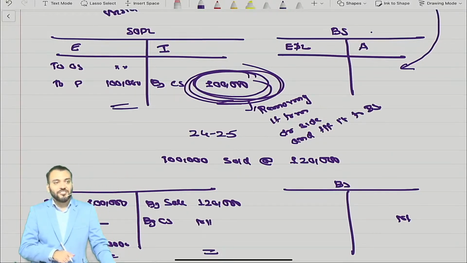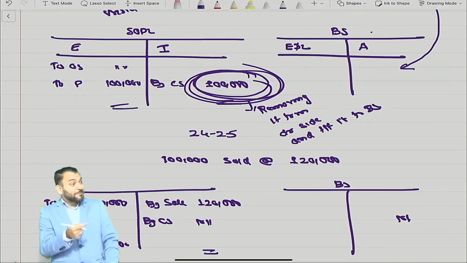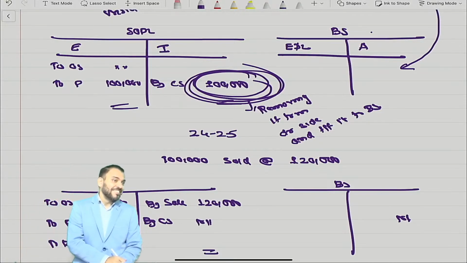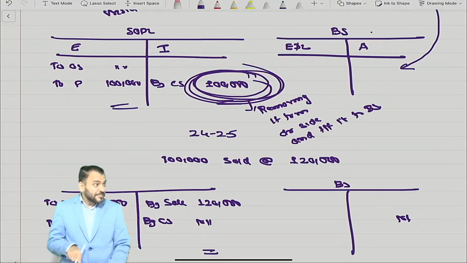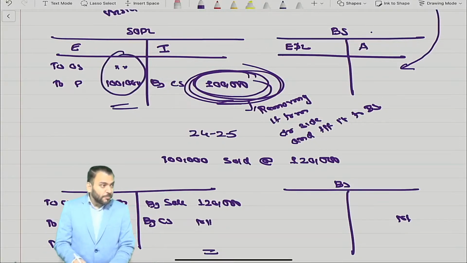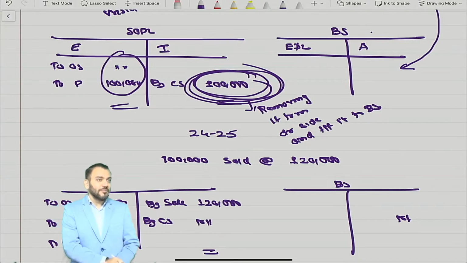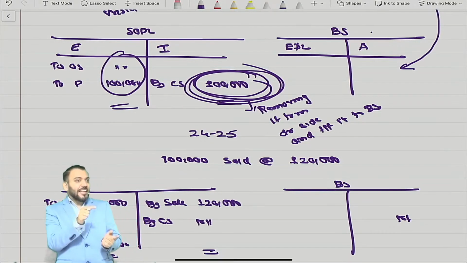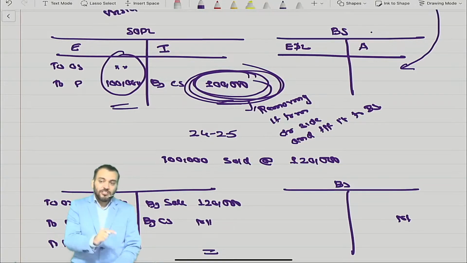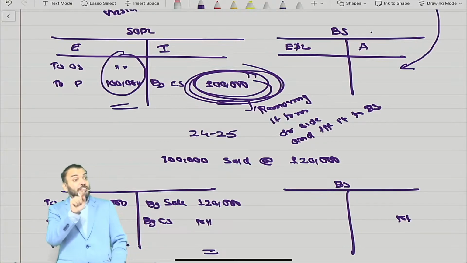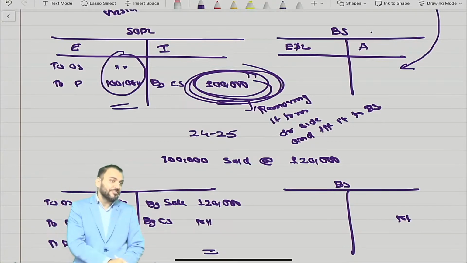The concept is this, because we are reducing expense. Though you showed a total, the actual expense is 0, so we are doing 1 lakh minus 1 lakh. It is actually reducing the expense and transferring it to the balance sheet because it is an asset, not an expense.